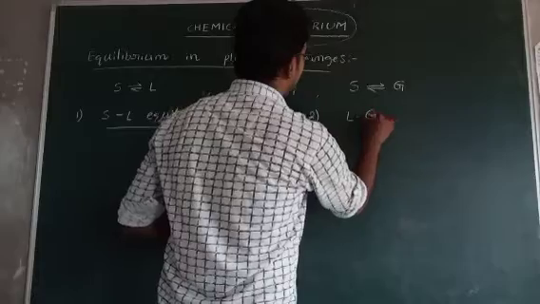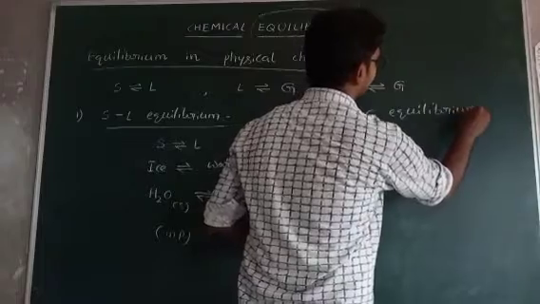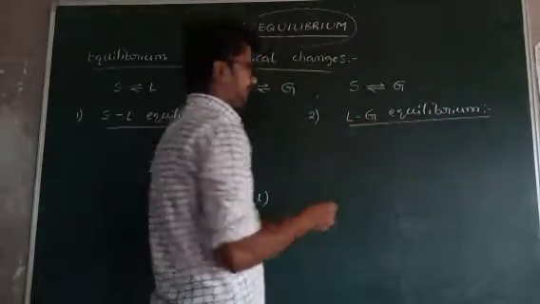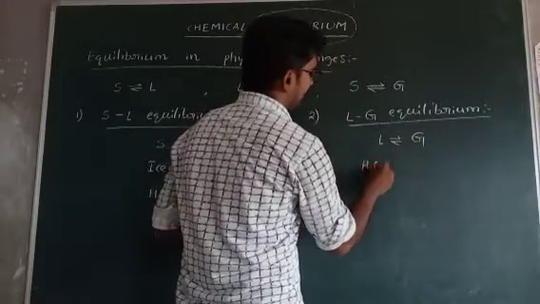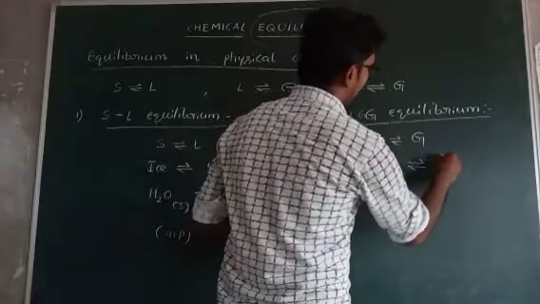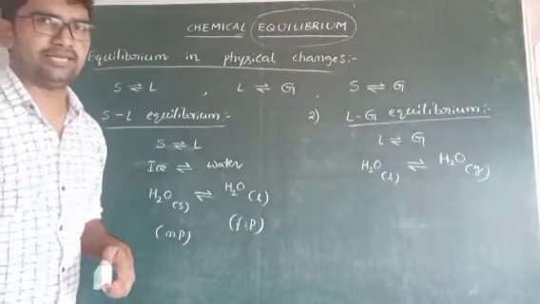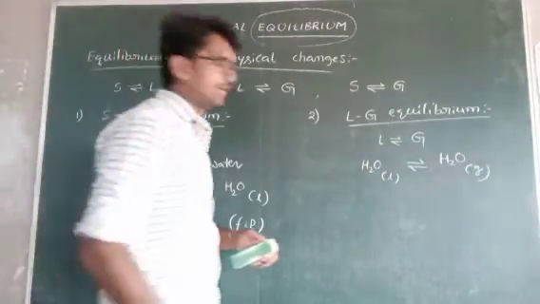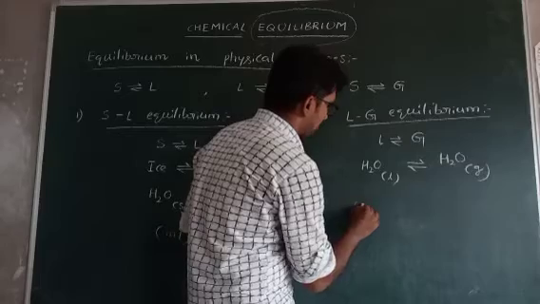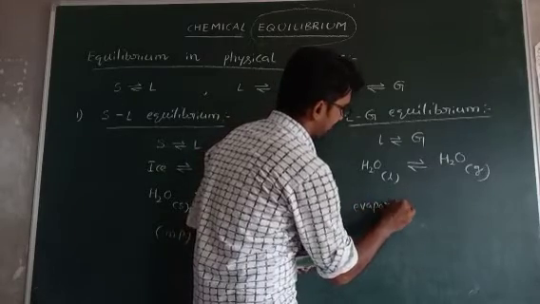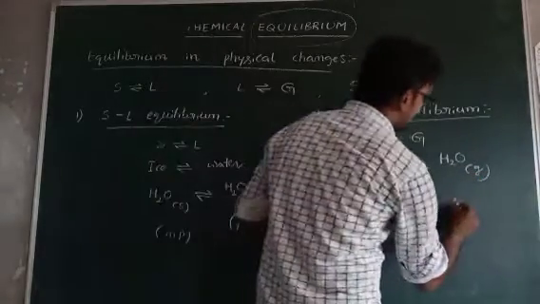Second one, liquid gas equilibrium. What is the best example? Water in liquid state is in equilibrium with water vapor, water in gaseous state. These two are in equilibrium. Water is converted to gas, what is the process? Evaporation. Water vapor is converted to liquid, that means condensation.